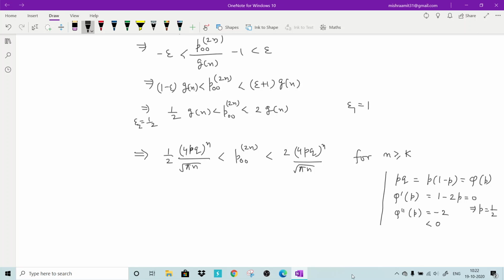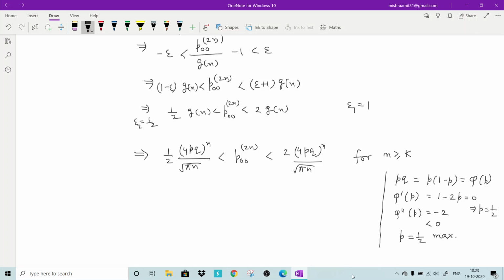That means at p equal to half, this is a maxima. So this function has a maximum value half into half, which is 1 by 4. If you multiply by 4, 4pq has maximum value 1 at p equal to half.